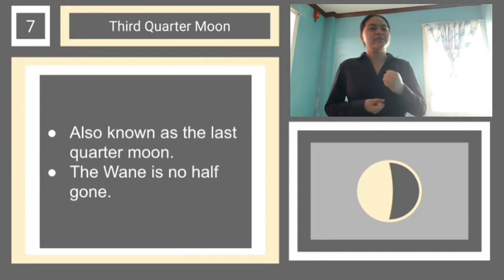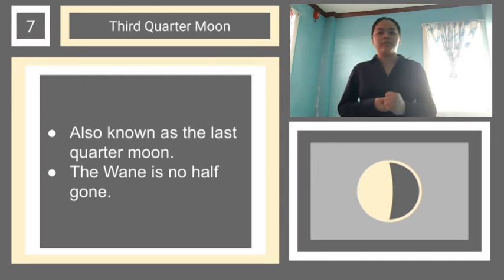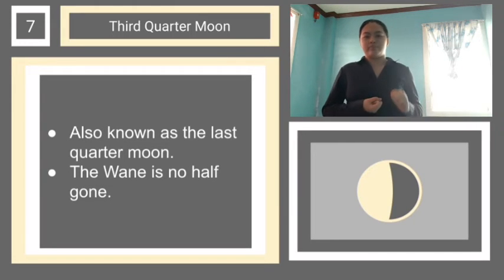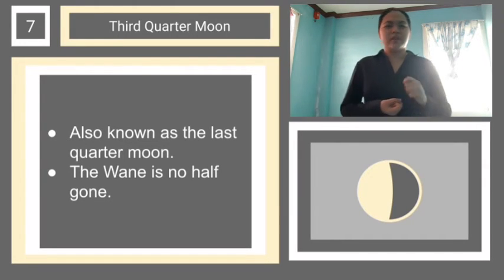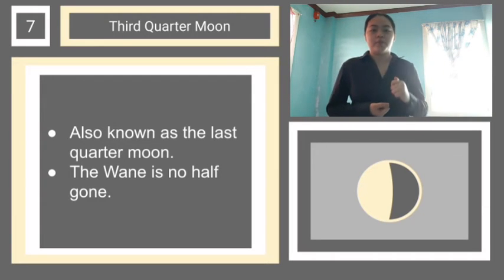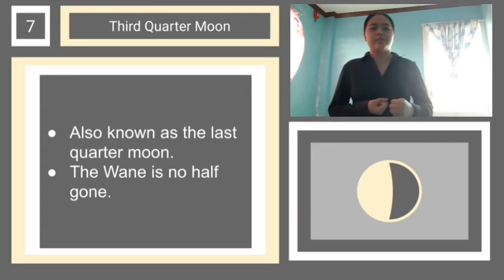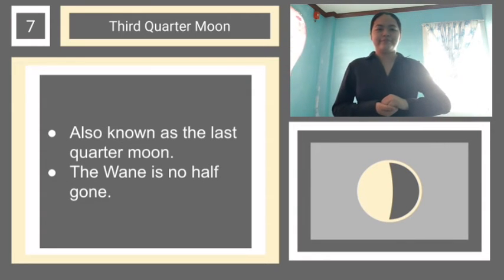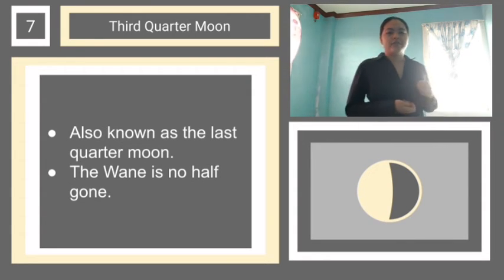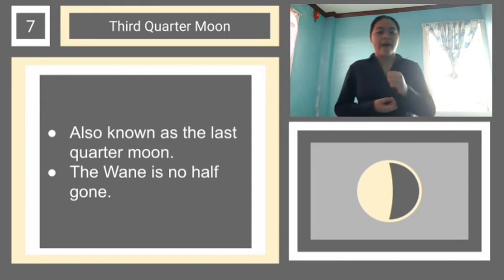Alright, class, let's move on to the seventh phase of the moon, which is the third quarter moon, also known as the last quarter moon. Alright, can you explain again what is the third quarter moon? Please stand up, Lara. Very good. The wane is also half gone.